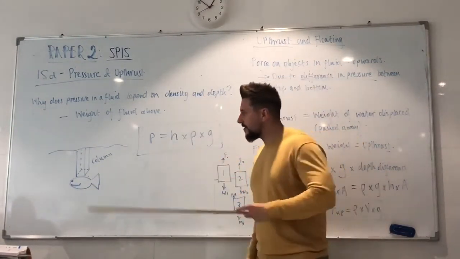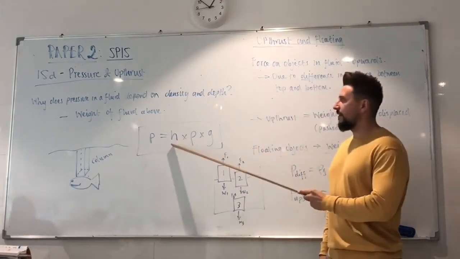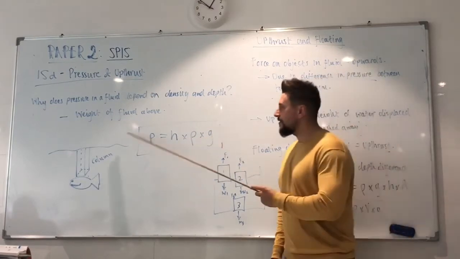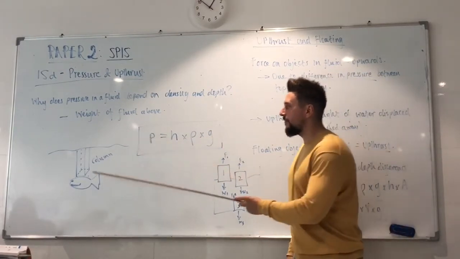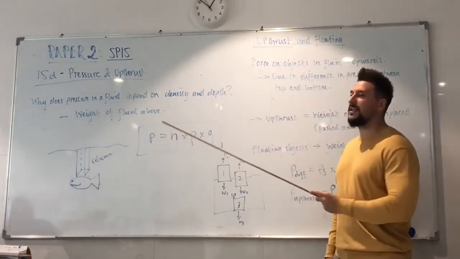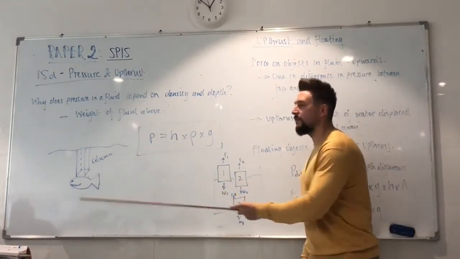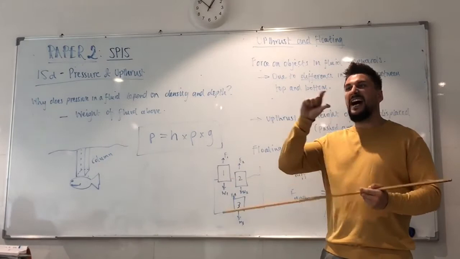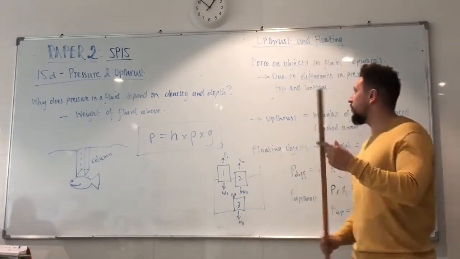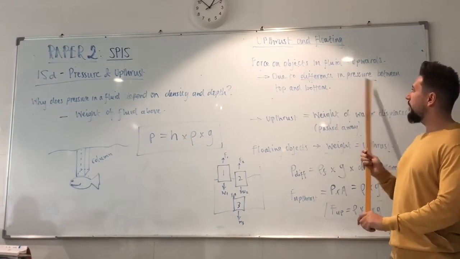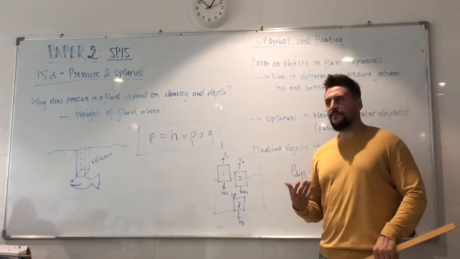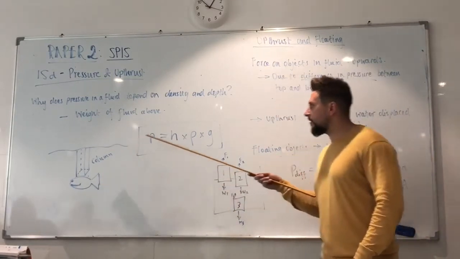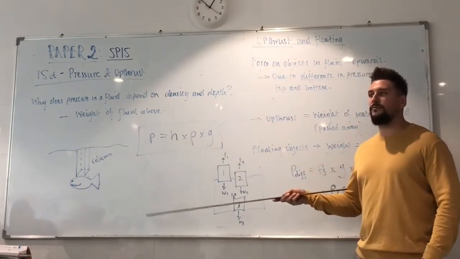The only thing that changes from the top of the fish to the bottom is the height of the column of fluid. Density of the fluid is the same, gravitational field strength is the same, so the only thing that creates a change in pressure from top of object to bottom is the change in height. And the change in height from the top to the bottom is just the thickness of the object itself. So it's the height of the fish, essentially. If you want to determine the difference in pressure between the top and the bottom of the object, greater pressure obviously at the bottom because you're further down in the fluid, all you need to do is the change in height between top and bottom, or the height of the object.